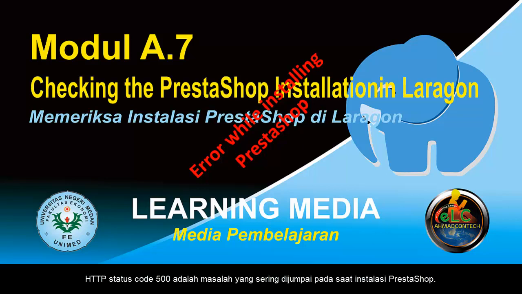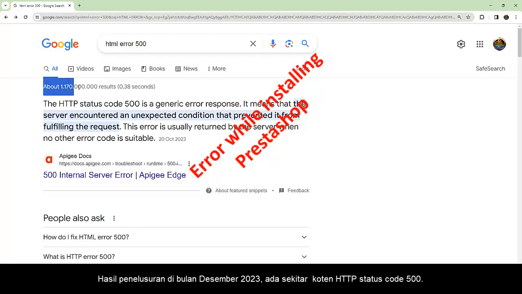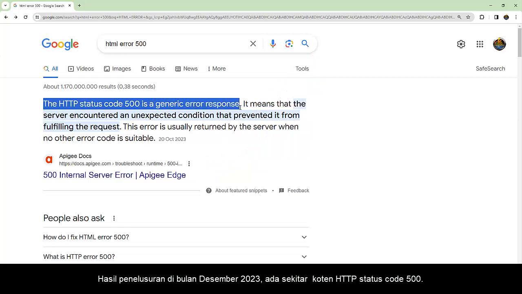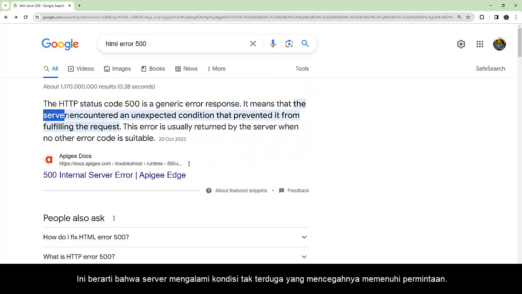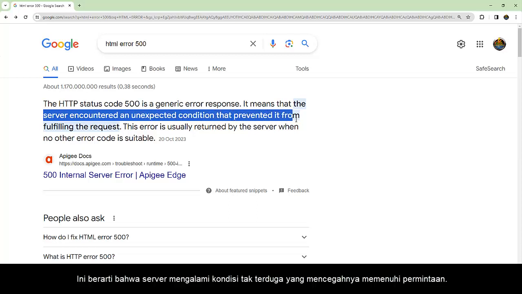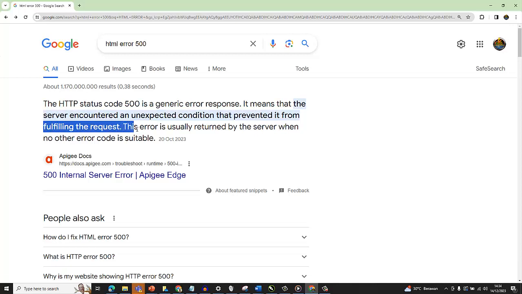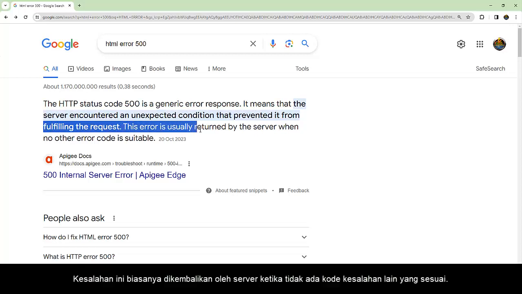HTTP status code 500 is a problem that is often encountered during PrestaShop installation. Note that there is a lot of content on the internet related to this problem. Search results in December 2023, there are about 117 billion. HTTP status code 500 is a common error code. It means that the server encountered an unexpected condition that prevented it from fulfilling the request. This error is usually returned by the server when no other error code is appropriate.